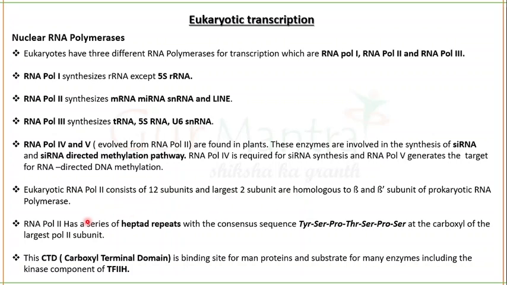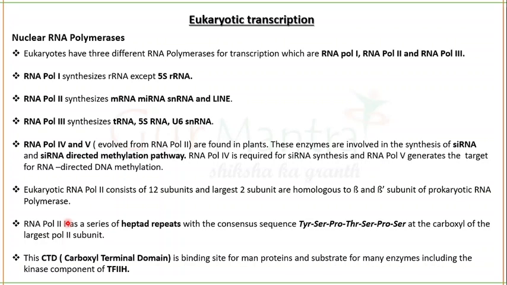Okay, so RNA polymerase 2 actually has a series of heptad repeats. It has heptad repeats at the carboxyl end of the largest polymerase 2 subunit. We got to know that RNA polymerase has two largest subunits.